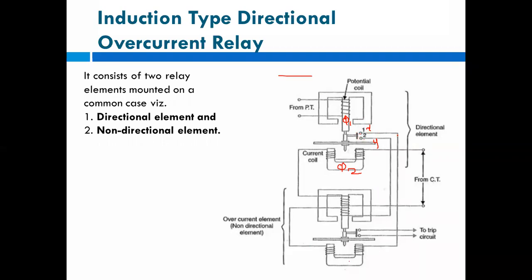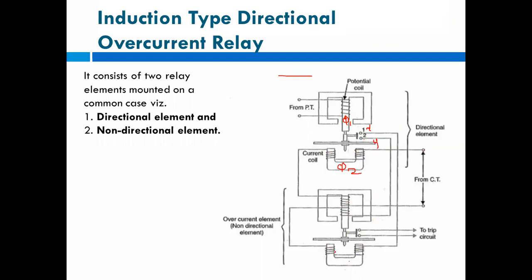Then and only then will supply be given to this secondary element or the non-directional element. Otherwise there is no source for this second element, because for its primary, you can give supply through the CT.